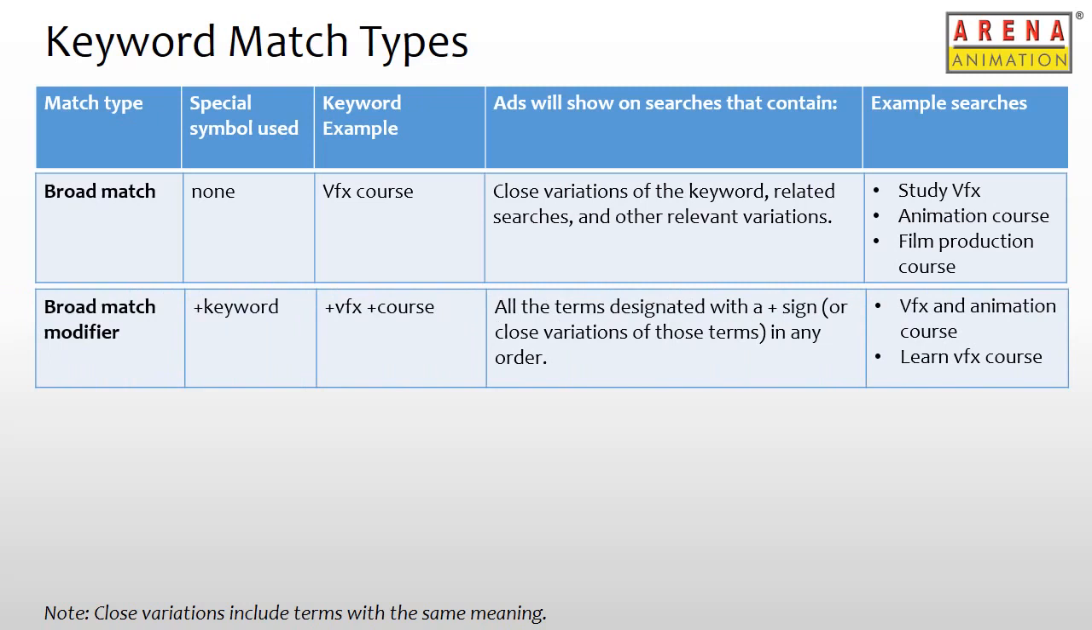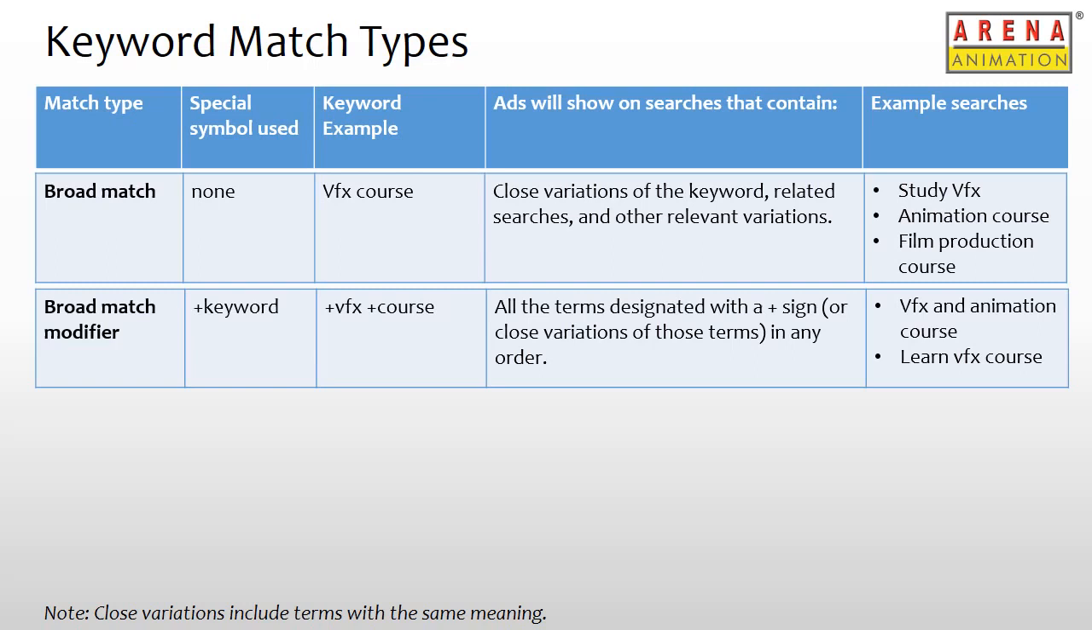The next match type is the broad match modifier, which is similar to broad match type, except that with this match type option, the ad would only show up if the user's search terms match or closely match with the words in the keyword that have a plus sign in front of them.